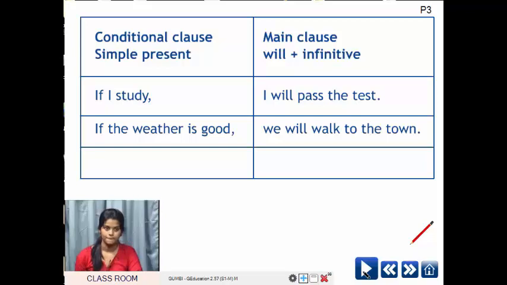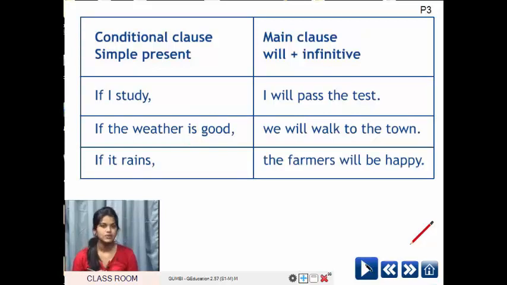If the weather is good, we will walk to the town. So observe the conditional clause, if the weather is good. The sentence is in simple present tense. Correct? And in the main clause there is will and the verb is walk. So this is type 1.